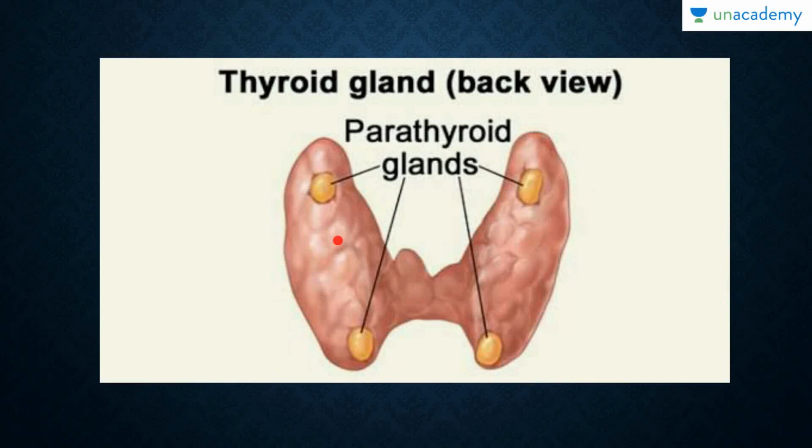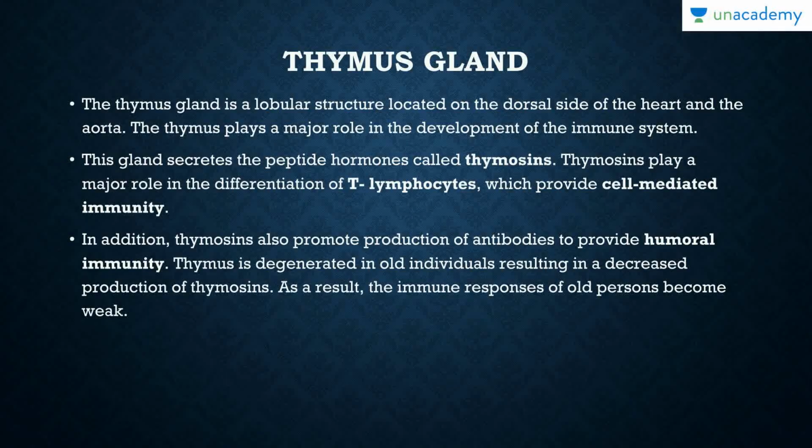So here we have it. This is the thyroid gland, and this is the back view of the thyroid gland, and right from the center passes the trachea, and these two pairs are embedded in the thyroid gland.